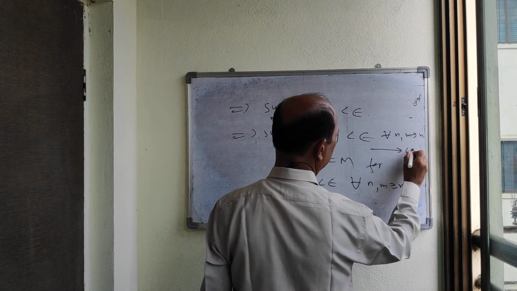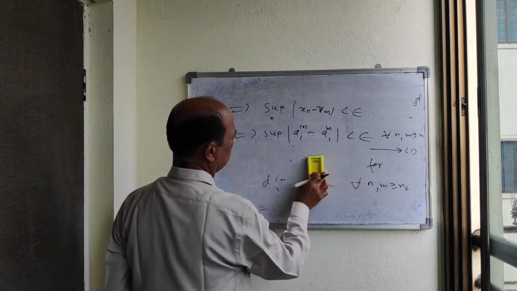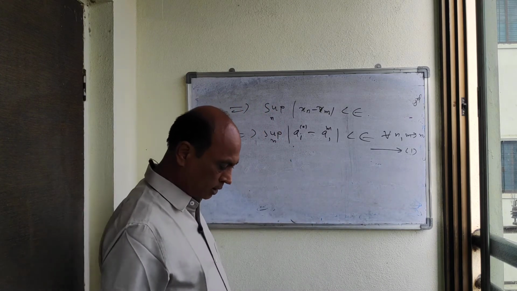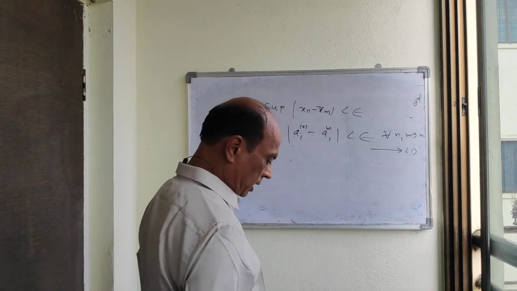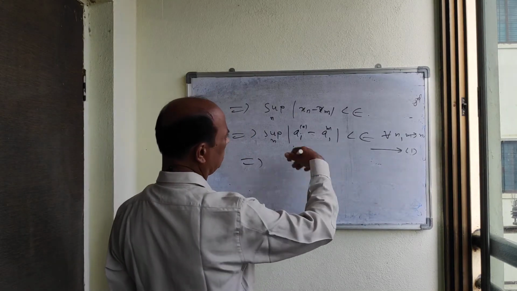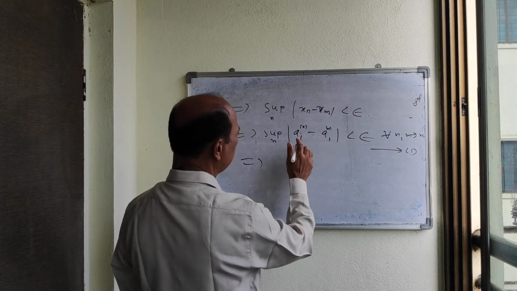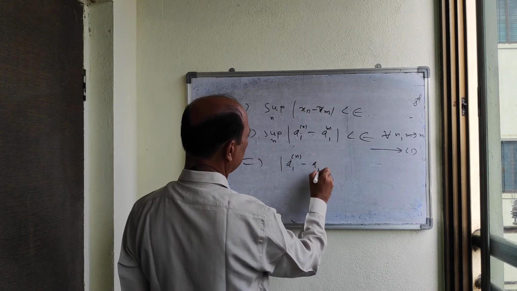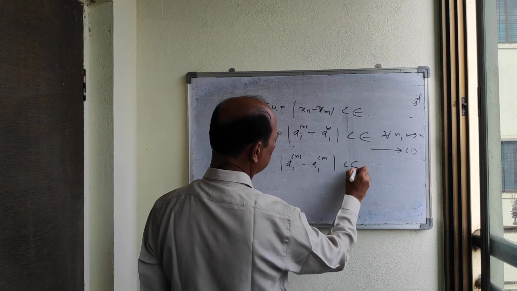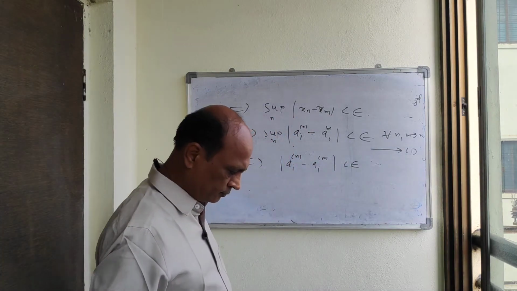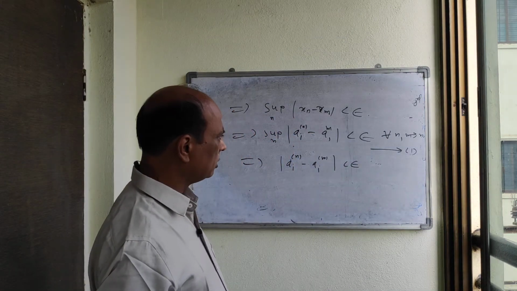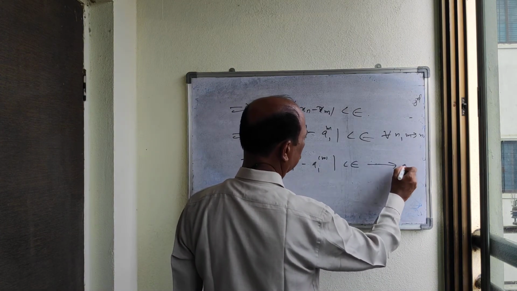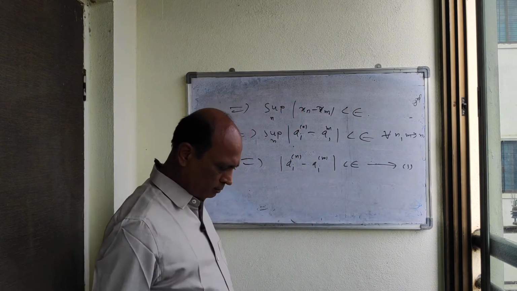This is our argument number 1. As this supremum is less than epsilon, it implies that mod a_in minus a_im must be less than epsilon for i equal to 1, 2, 3, and so on.